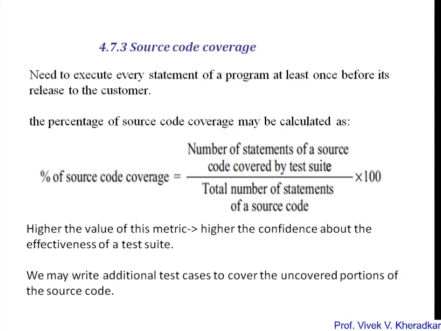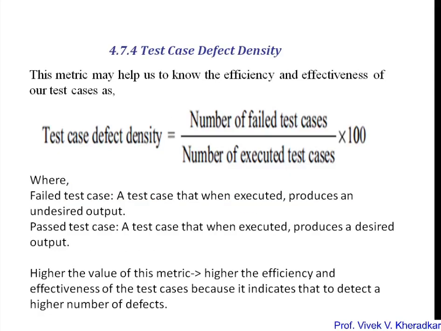If the value of this metric is higher, there is higher confidence about the effectiveness of the test suite, because a higher value for source coverage means you have covered most of the statements of your source code. So we may write additional test cases for the uncovered portion. Once you identify that some portions are uncovered, for that part you can also write test cases. So this is also one measurement you can apply during testing, which is source code coverage.